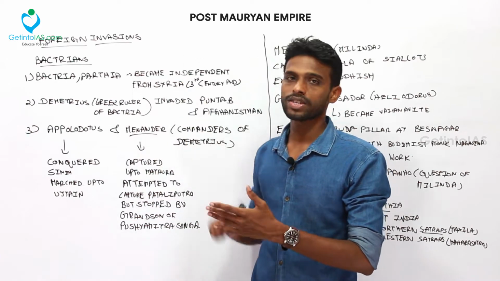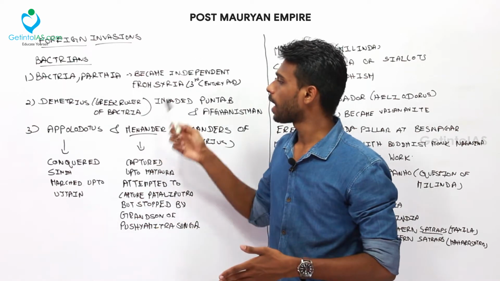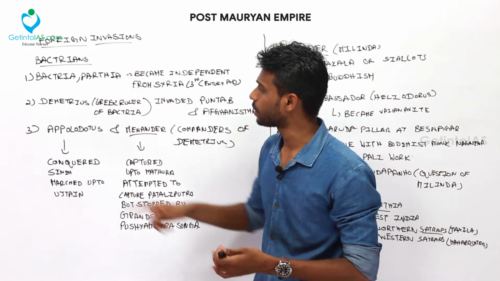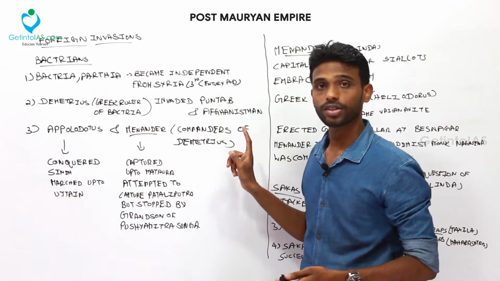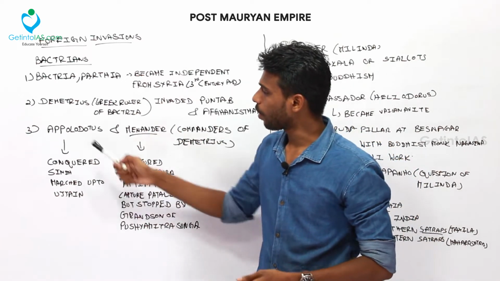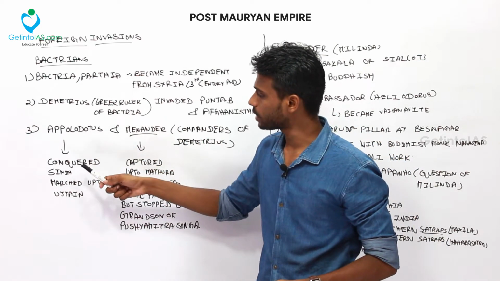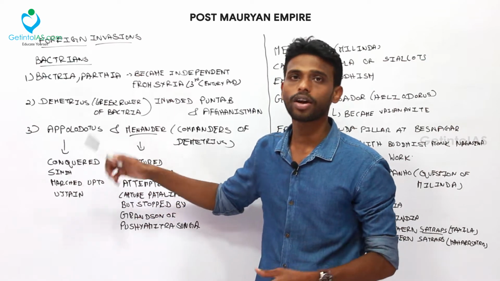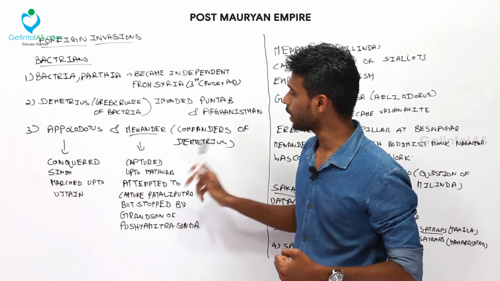And there was also evidence of Greek invasions during the later period. Now Apollodotus and Menander were the commanders of Demetrius, and they conquered Sindh. Apollodotus conquered Sindh and he marched up to Ujjain. So these were the areas he occupied or conquered. Menander captured up to Madura.